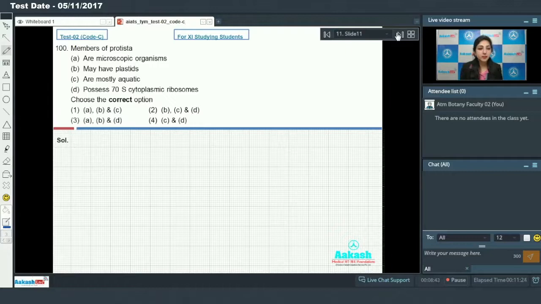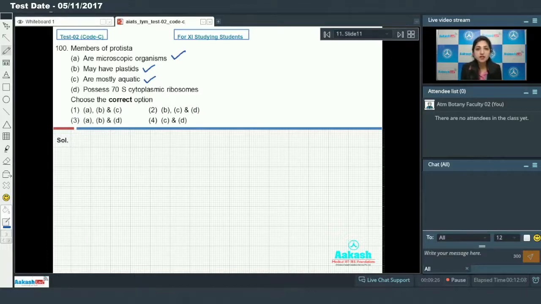Members of Protista are microscopic organisms. True. They may have plastids, as we know that some of the Protista are autotrophic. कौन से Protista autotrophic हैं? Diatoms, dinoflagellates, euglenoids, they are autotrophic. So they may have plastids. True. They are mostly aquatic. This is also true.